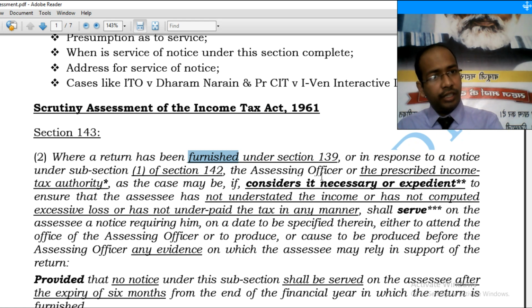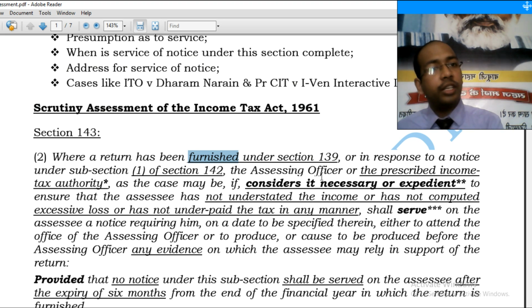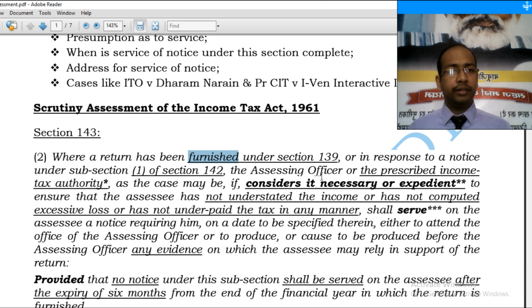the CBDT has notified the prescribed authority. And who is this prescribed authority? ACIT E-Verification, Delhi. Since the effect of an assessing officer has been diluted in this section, what was the effect? If a notice under this section was issued by a non-jurisdictional AO, the notice would have been invalid.